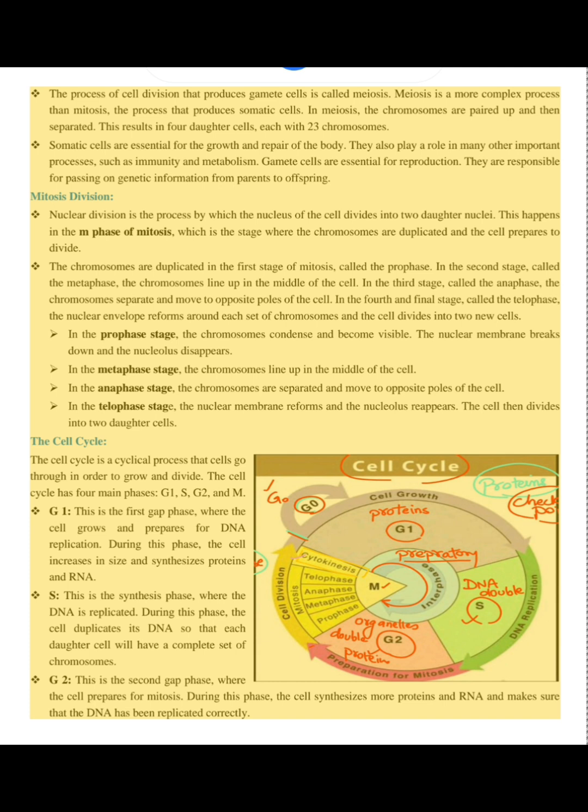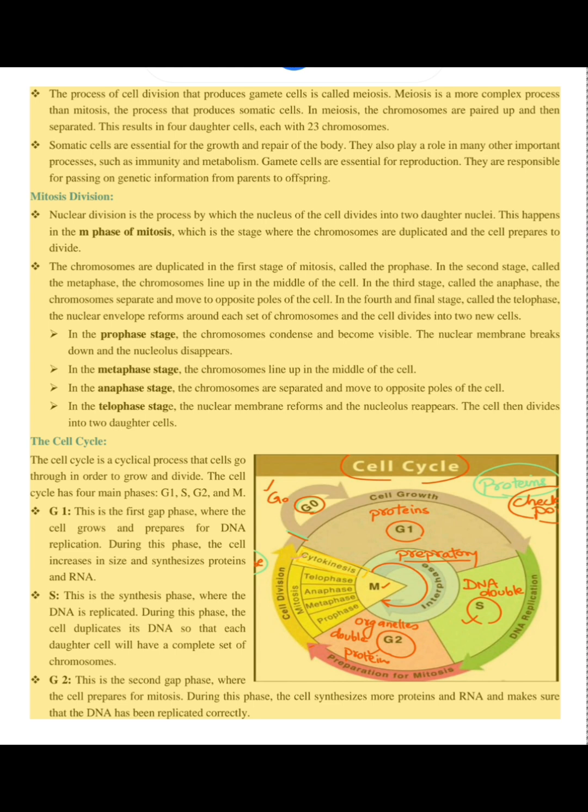In the second stage, called the metaphase, the chromosomes line up in the middle of the cell. In the third stage, called the anaphase, the chromosomes separate and move to opposite poles of the cell. In the fourth and final stage, called the telophase, the nuclear envelope reforms around each set of chromosomes and the cell divides into two new cells.